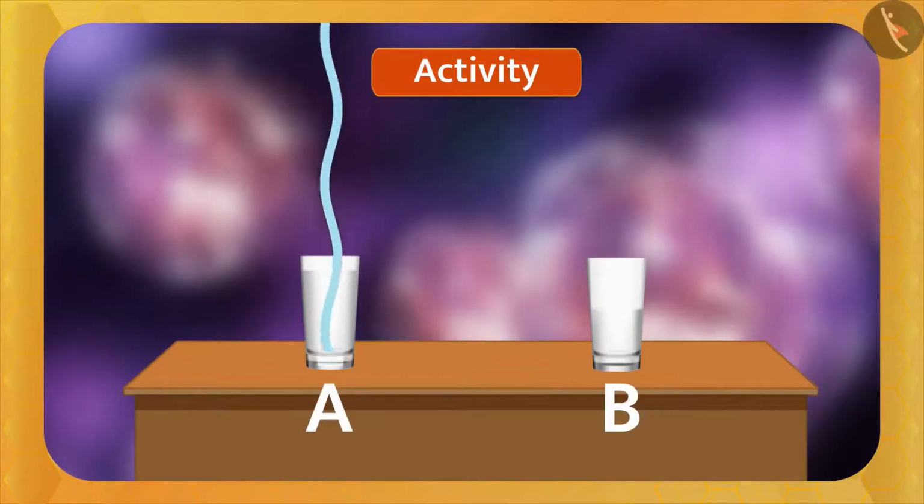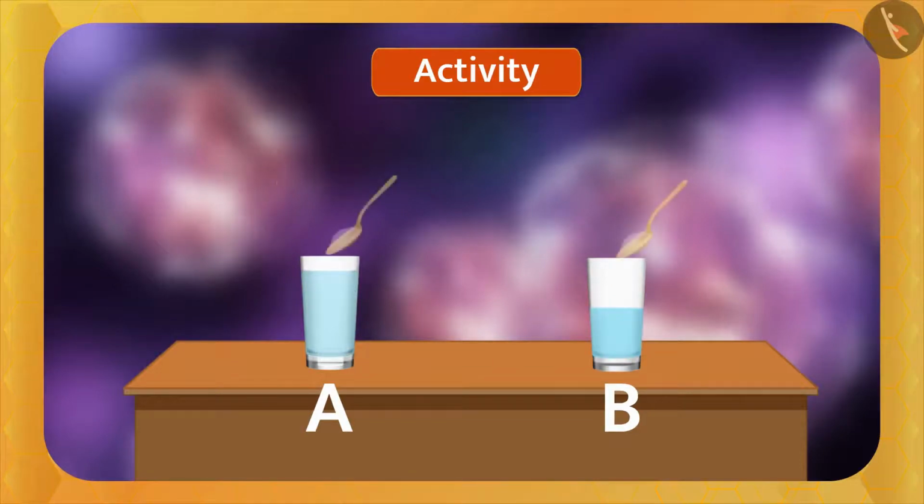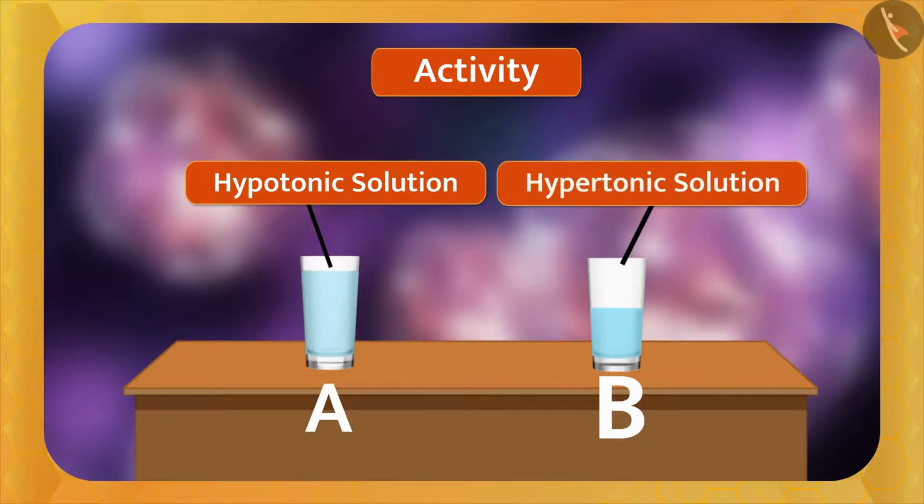Add some water in glass A, then glass B. Now, mix equal amounts of sugar or salt in them and make a solution. Now, if both these solutions are compared, the concentration of water in glass A is higher than that of glass B. So, the solution of glass A will be called a hypotonic solution. While the concentration of water in glass B is lower than glass A, the solution of glass B is called hypertonic solution.